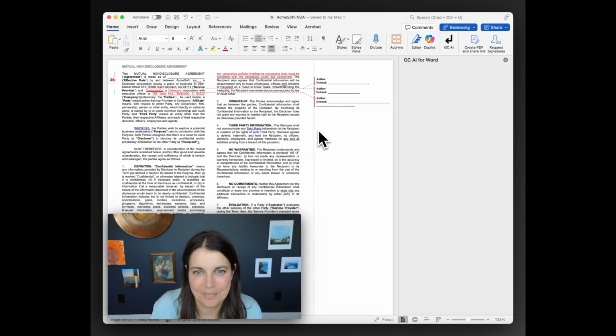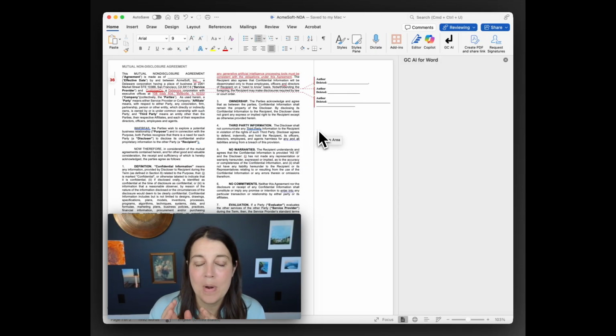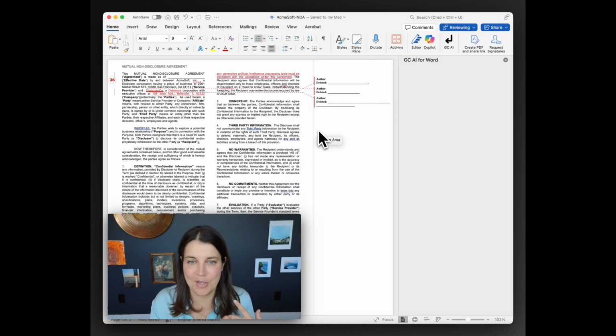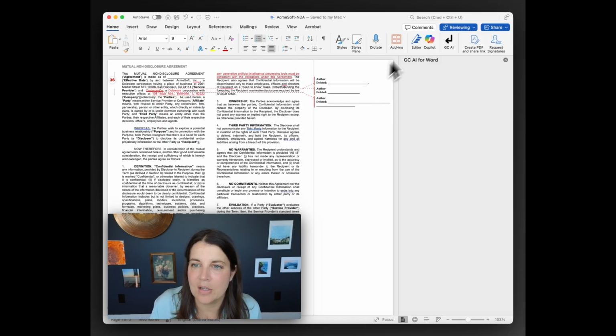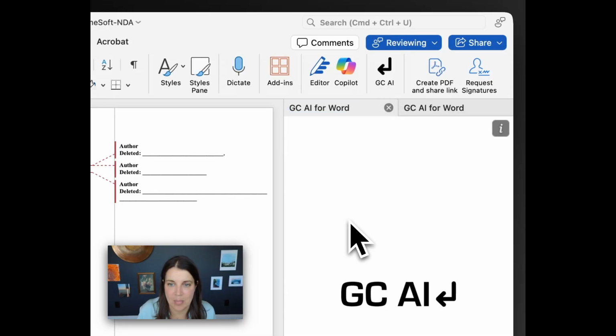Okay, so I've got the NDA that I received over email. Remember that it was marked up? And I'm going to open it up in gc.ai for Word. Now this is where that same AI with the precision, with the analysis, the ability to do what you ask in natural language really shines. Take a look. So I'm going to open up here in the top right hand corner. I'm going to click on that gc.ai button.